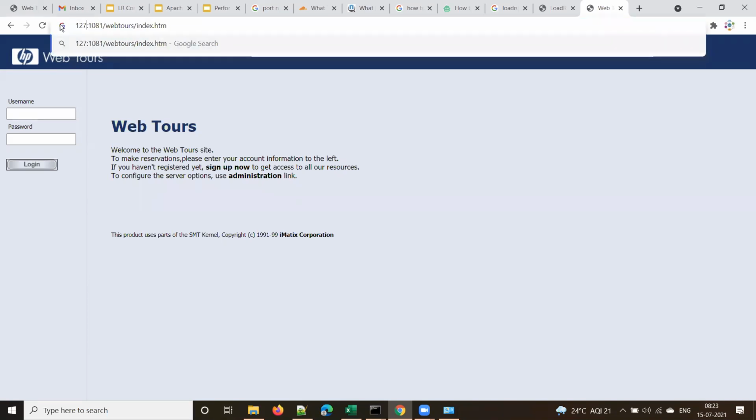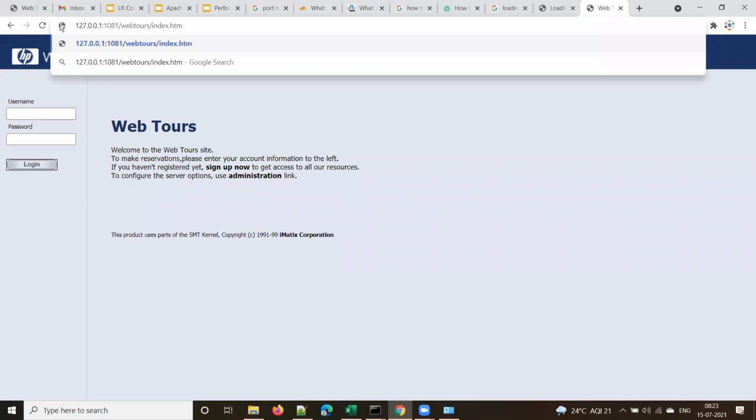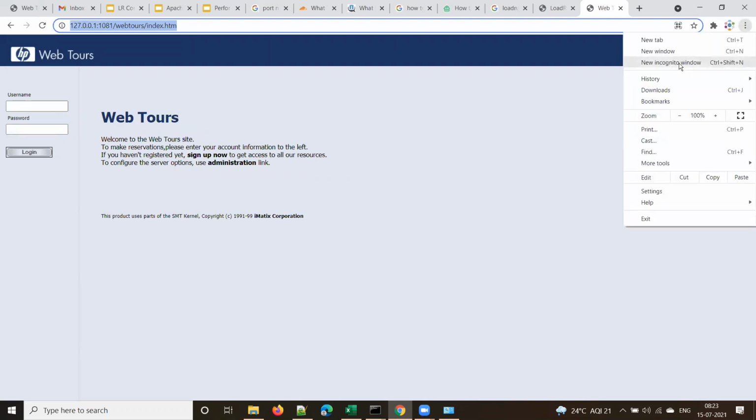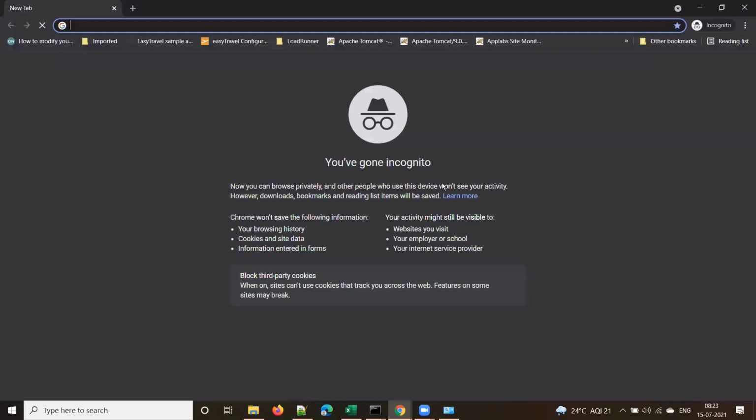127.0.0.1. That is the default IP address of the machine, and you can use this URL also. So, if you want, I'll open this URL in incognito.